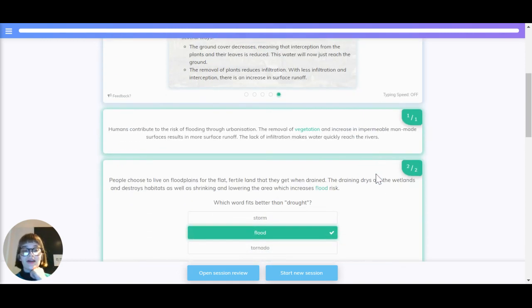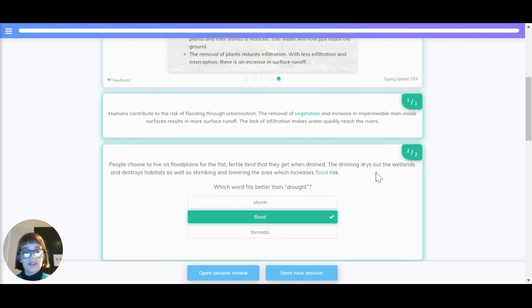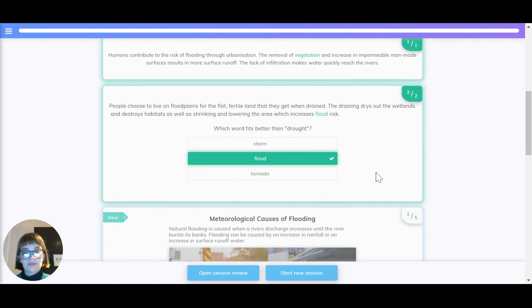Let's just quickly have a recap of that. Humans contribute to the risk of flooding through urbanization. The removal of vegetation and increase in impermeable man-made surfaces results in more surface runoff. The lack of infiltration makes water quickly reach the rivers.